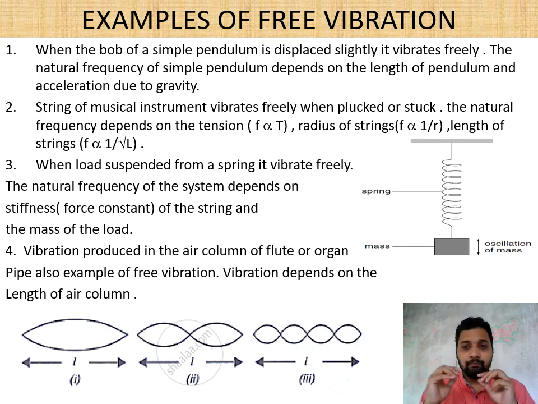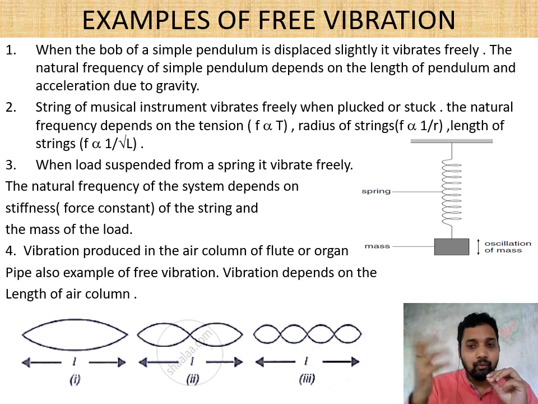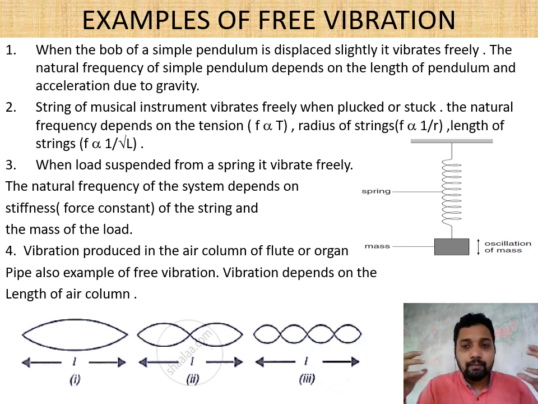In that flute, if we look, it has different holes, and those who play the flute change their fingers to close or open different numbers of holes to produce different types of sound, with different frequencies. That's because vibration depends on the length of the air column. The more the length, the less the frequency; the less the length, the more the frequency.